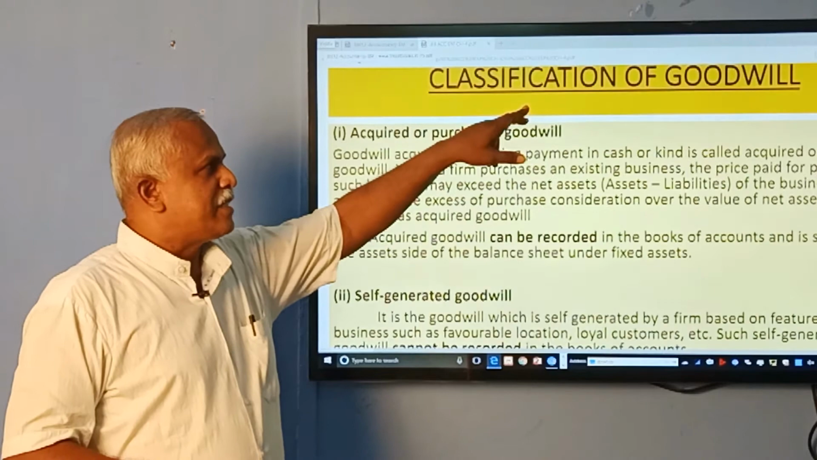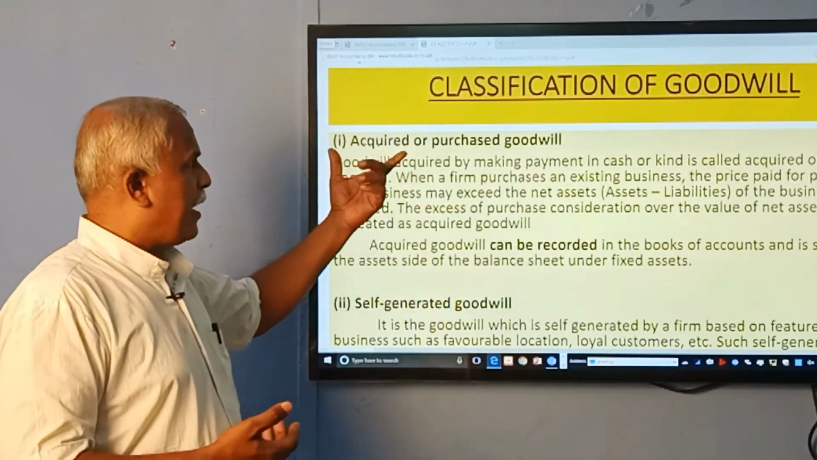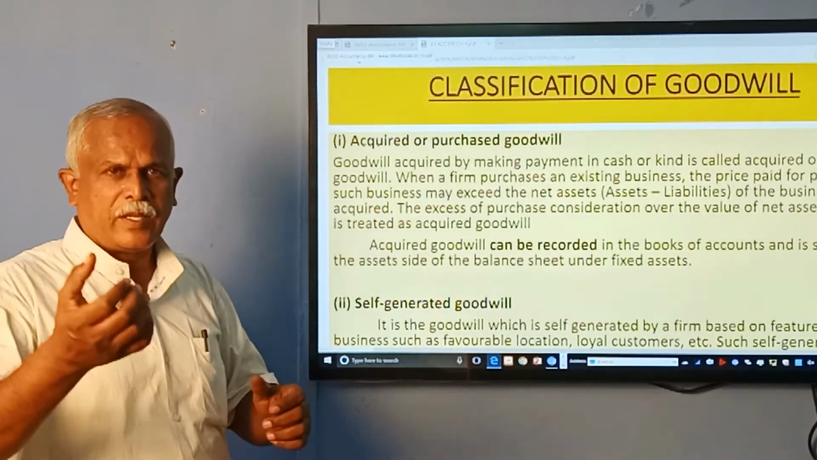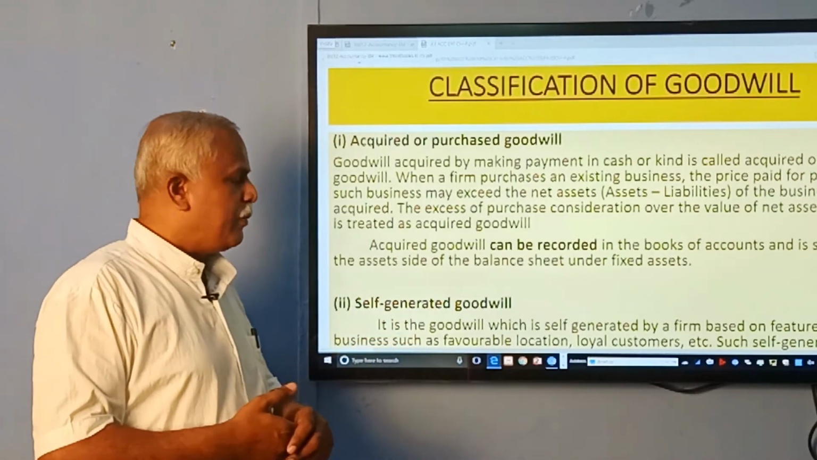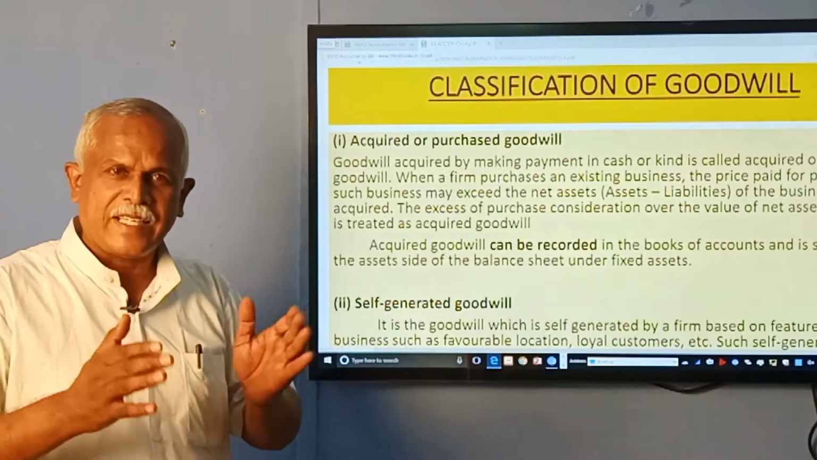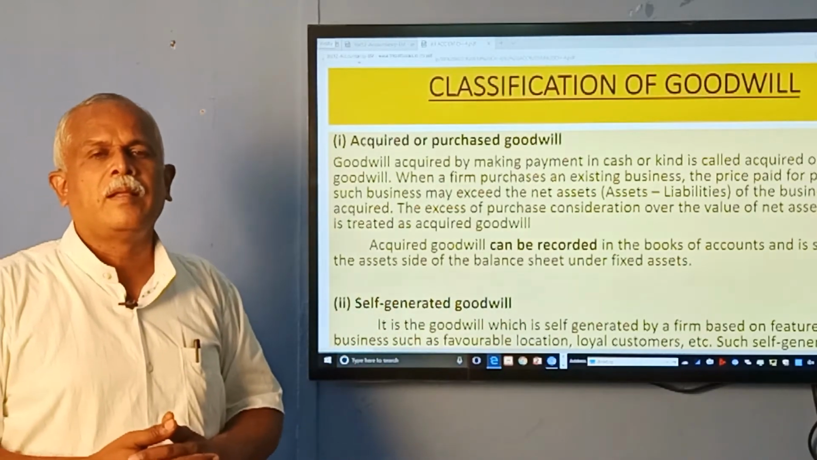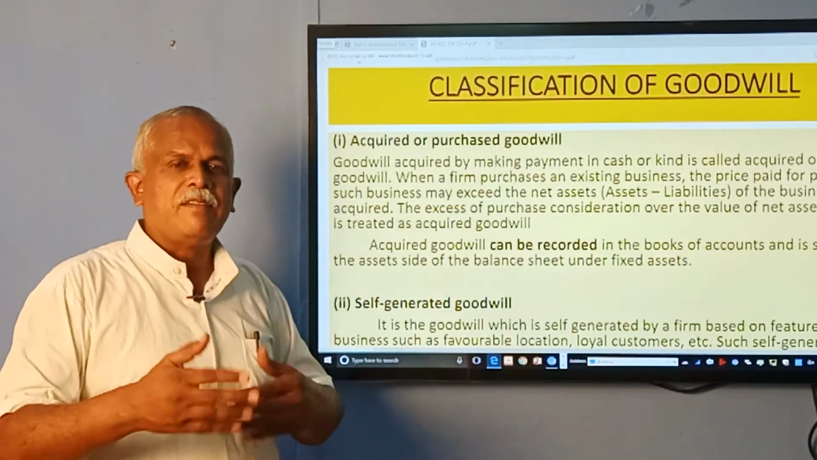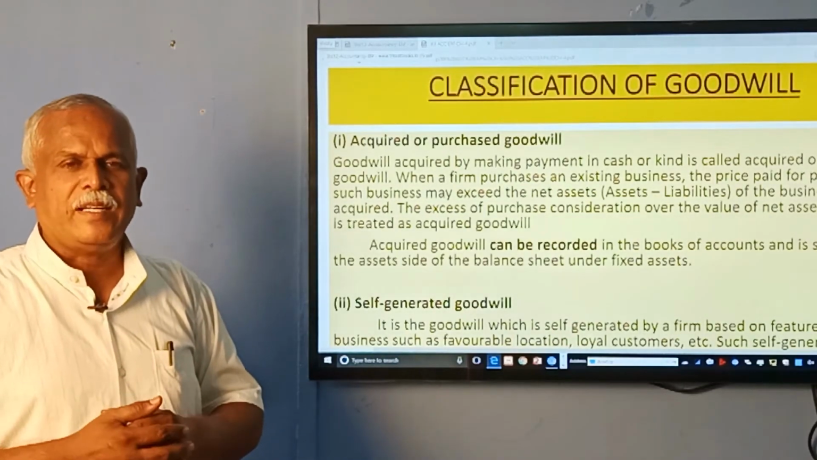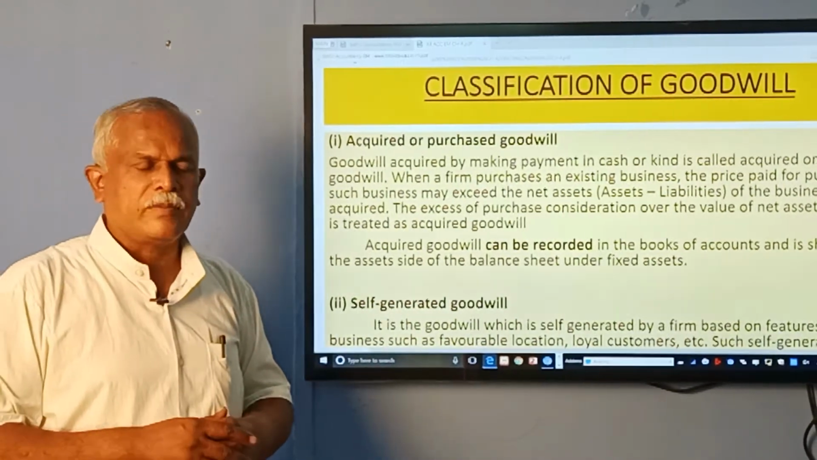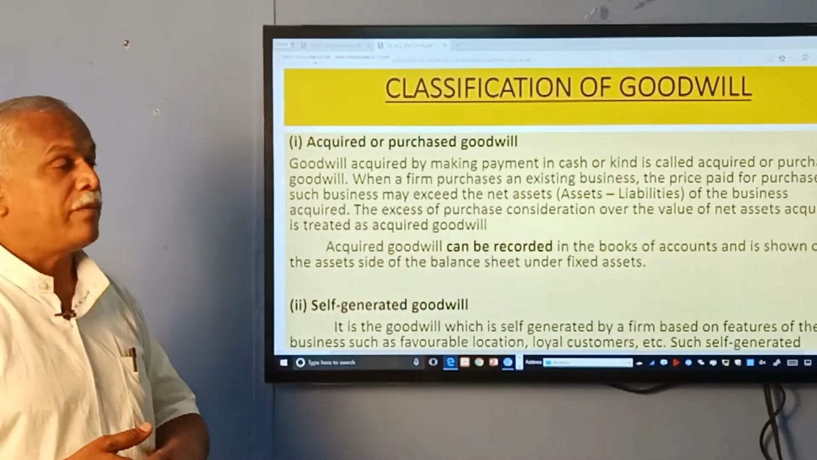Classification of goodwill. How is it classified? There are 2 types. One is acquired or purchased goodwill. Acquired means goodwill purchased while purchasing some business. Another one is self-generated goodwill. That is in an existing business, where there are no external forces coming in. The partners themselves calculate it when there is a change in ratio. That is self-generated goodwill. So, let us see how it is accounted.